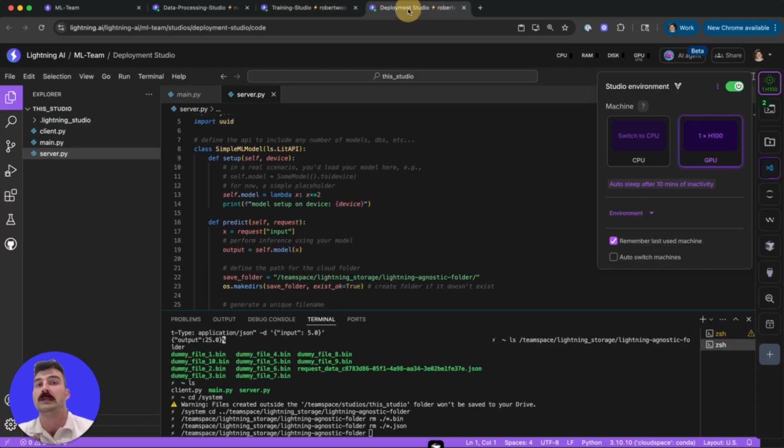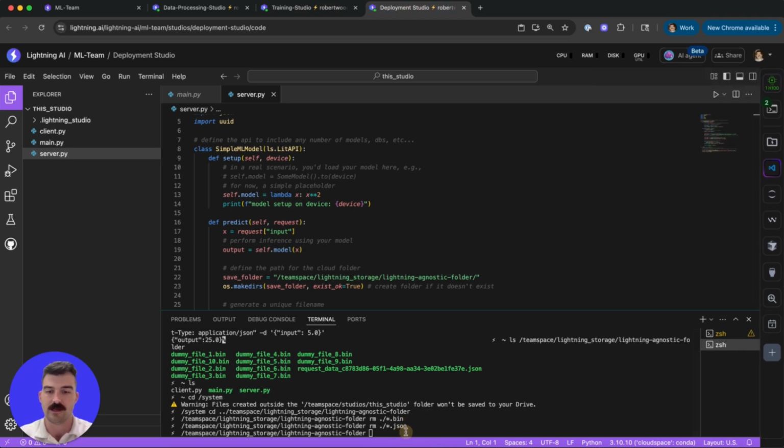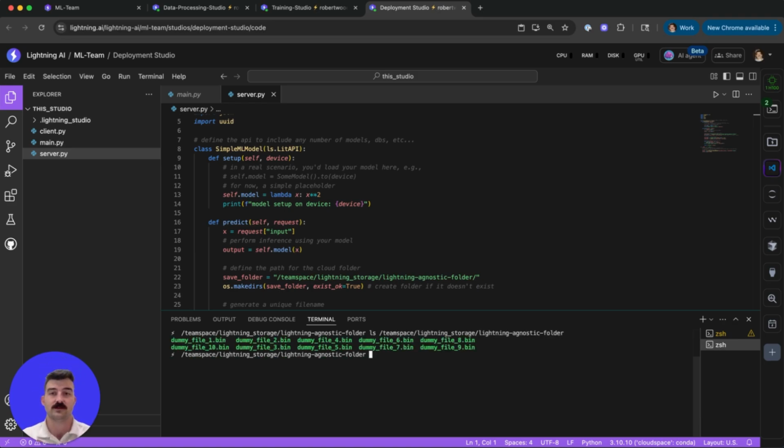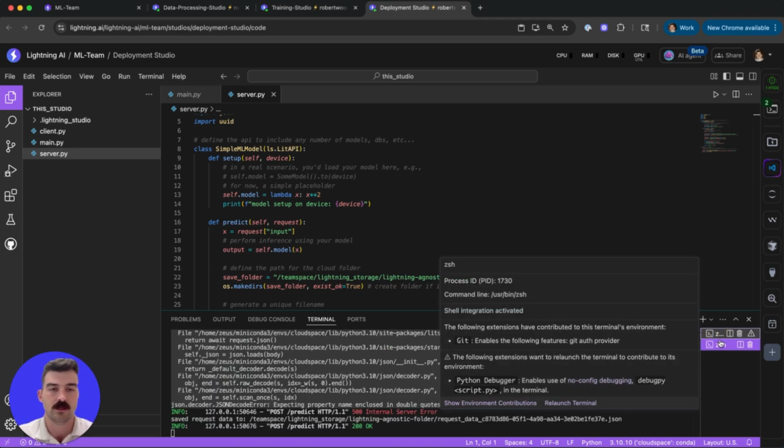So I have this completely separate deployment studio, this time on Voltage Park. And if I do that same command where I ls that system, I can very simply go to the team space and I can see all those folders here as well. And that's great. So now I have my server that I can spin up, which is actually already running here.